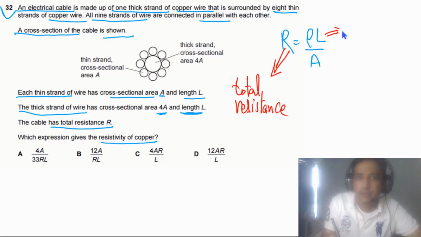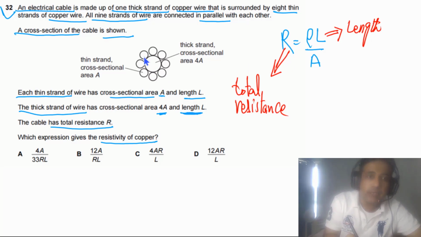L in this case is given to us. This is the length, equal to L. Each strand of wire has the same length L. We can imagine each strand: area of this one is A, area of this one is A, area of this one is A. Each thin strand has the same area, and the thick one has area equal to 4A.